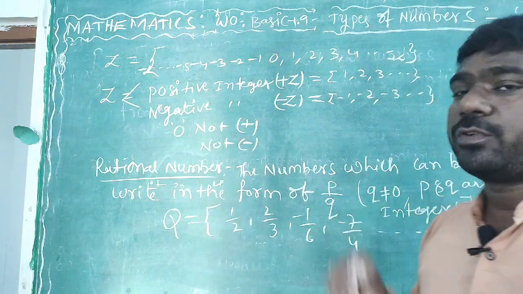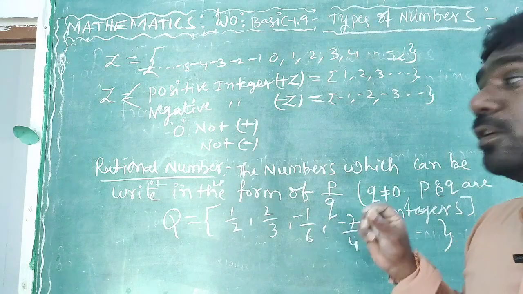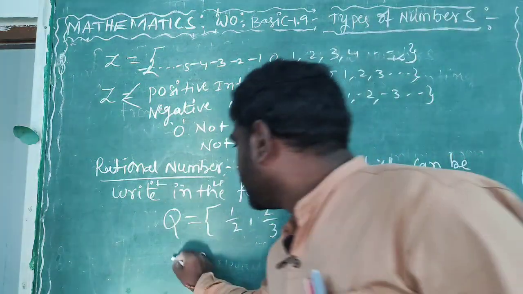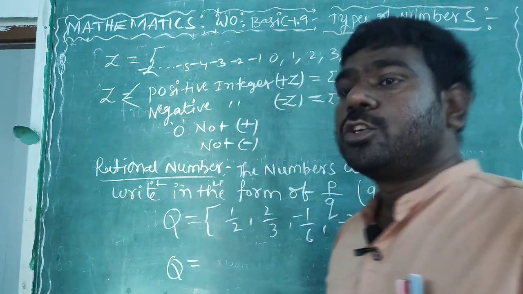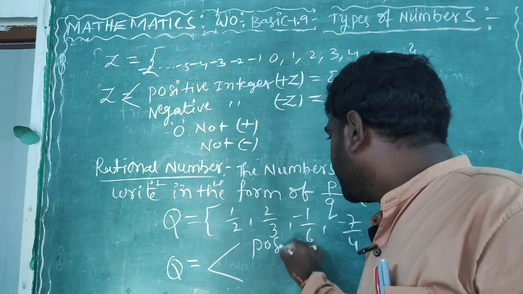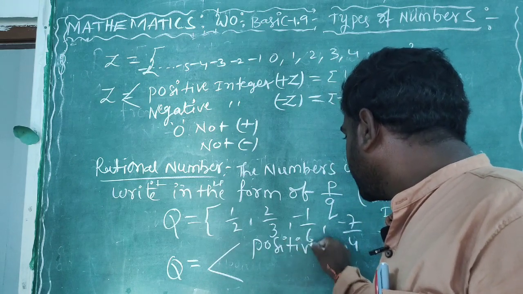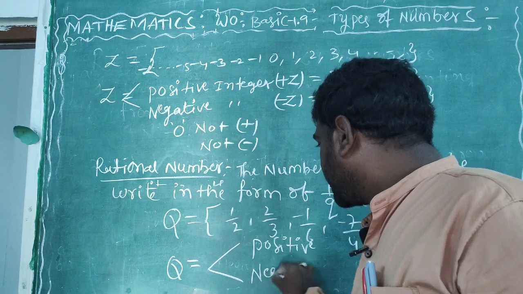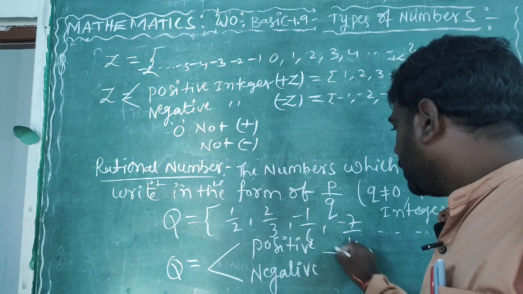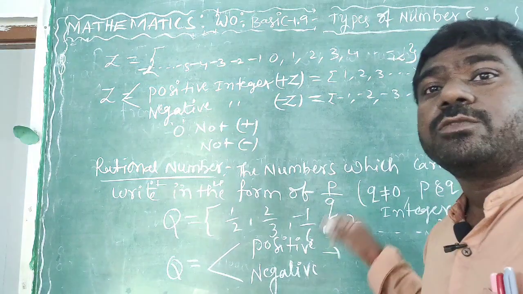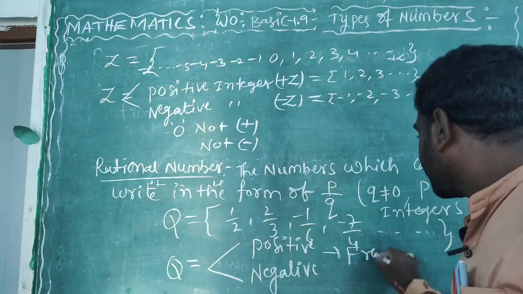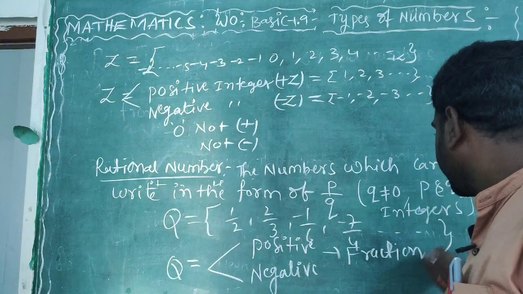So it is the fourth type. Next, in the rational numbers again two types are there. The rational numbers Q are of two types. First type is positive rational number. Second one is negative rational number. The positive rational numbers are called fractions.